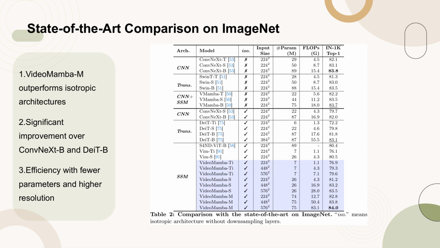By increasing the resolution, VideoMamba reaches a top 1 accuracy of 84% with only 74 million parameters, underscoring its effectiveness and scalability in processing long sequences. These results extend to video tasks, emphasizing VideoMamba's robust performance and scalability.